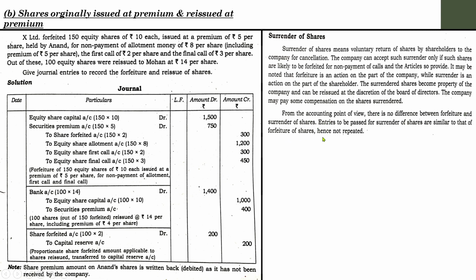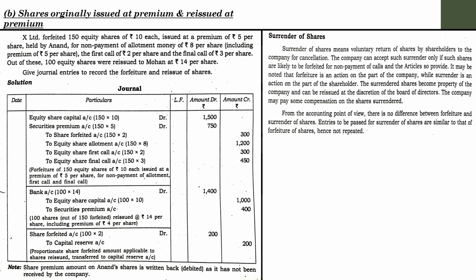So, in the examination, if you come across a question where certain shares of a company are cancelled because certain shareholders have surrendered their shares, don't get confused that we haven't learned anything like that. Don't worry, whether it is a case of surrender or a case of forfeiture, the entries for both situations are the same, because in the surrender case also, the shareholders voluntarily approach the concern to cancel their shares.